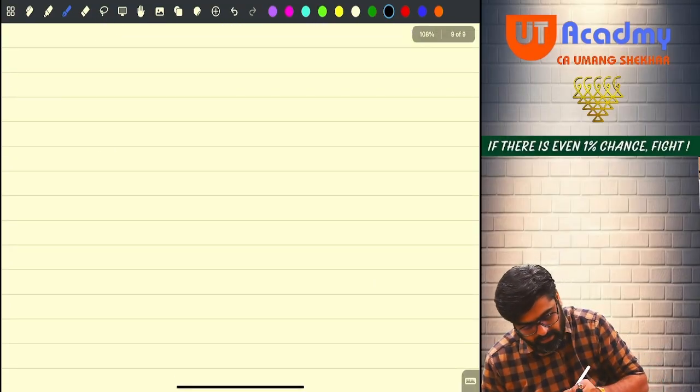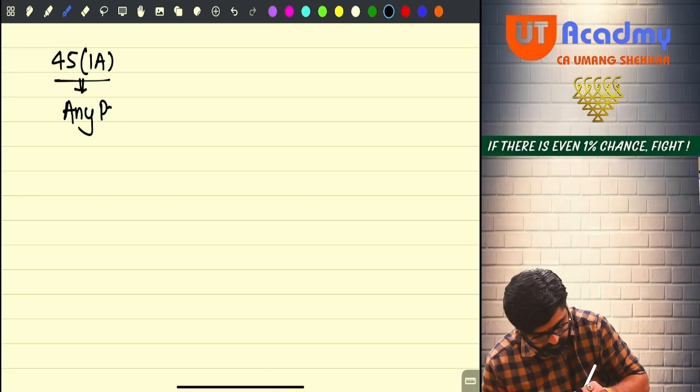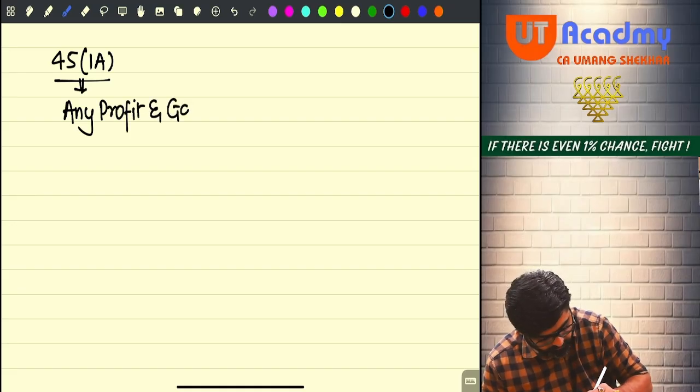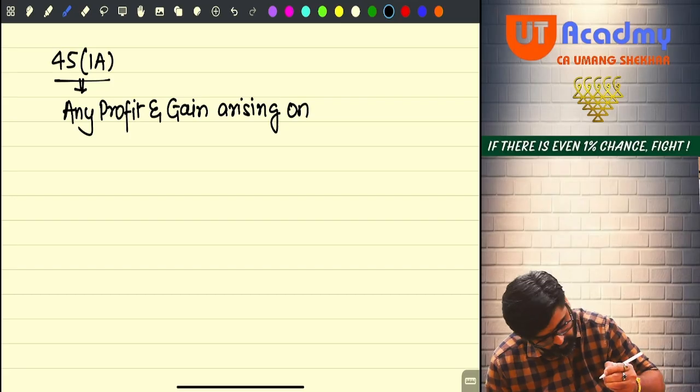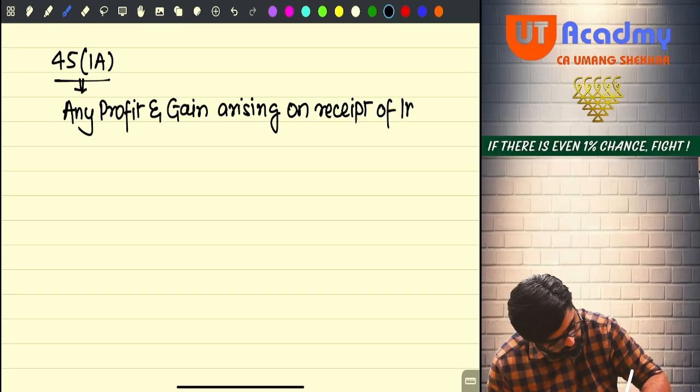Now in the specific charge they are saying that, see, there is one specific charge given under section 45(1)(a) which says that any profit and gain arising on receipt of insurance claim.